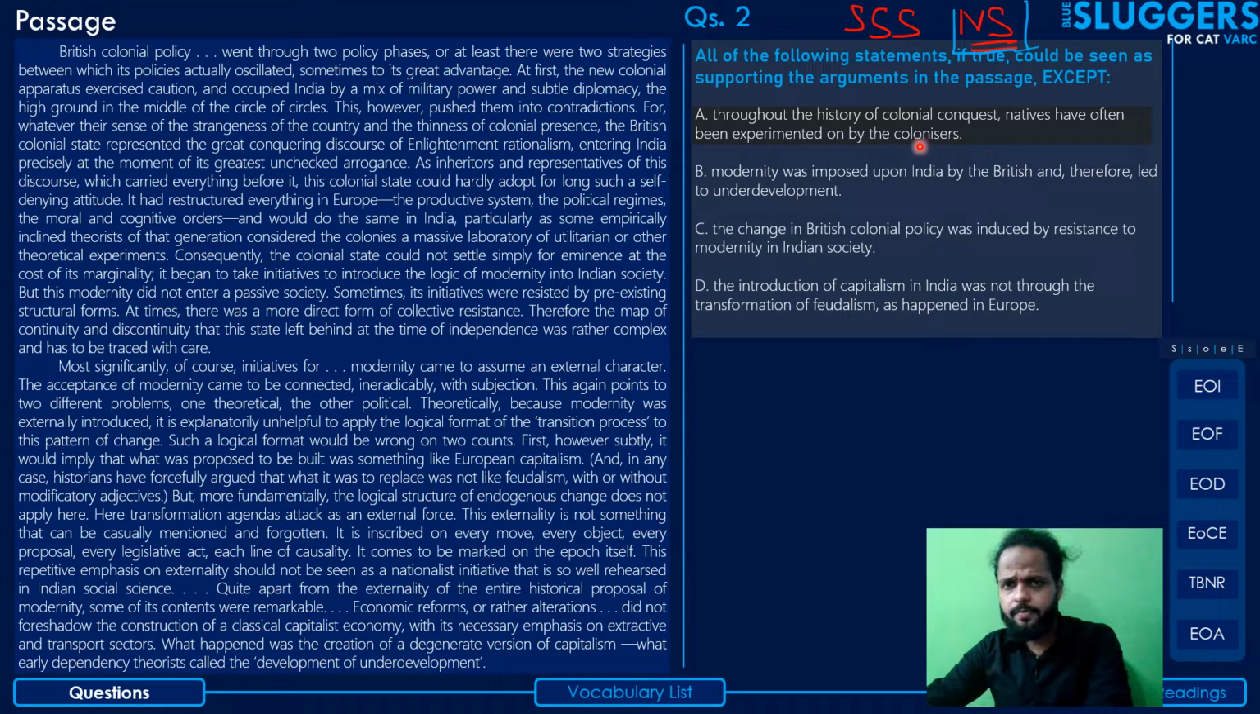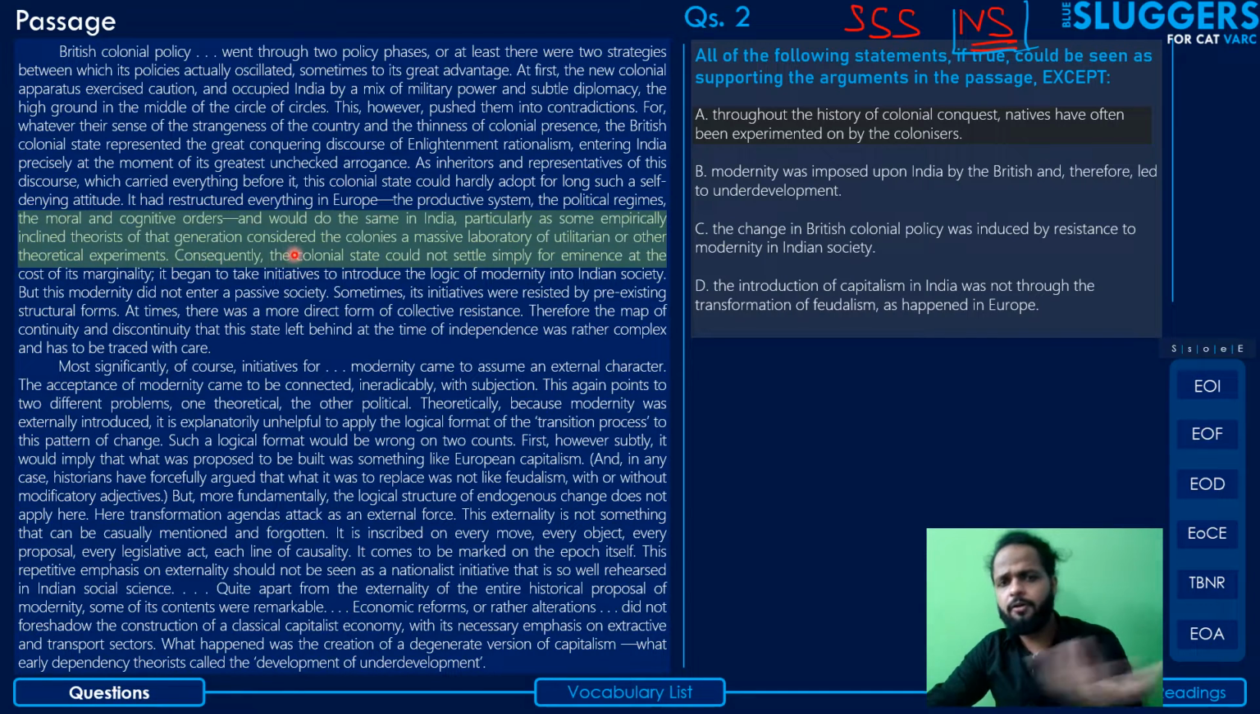If this were true, will it support an argument in the passage? Yes, there is an argument in the passage where the author says that particularly as some empirically inclined theorists of that generation considered the colonies as a massive laboratory of utilitarian or other theoretical experiments. They used to think of these colonies as mass scale laboratories where you can try out your ideas in the fields of economy or in the fields of socialism. Right? So that's something that is called for.